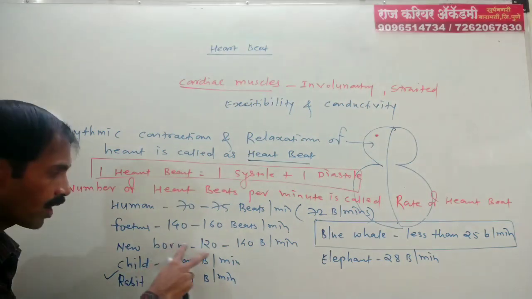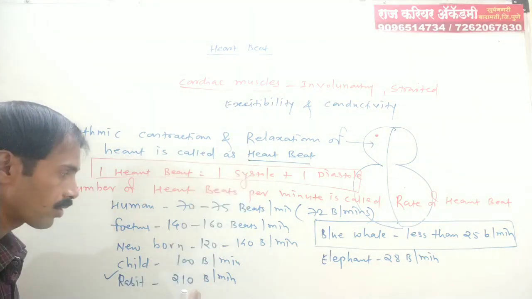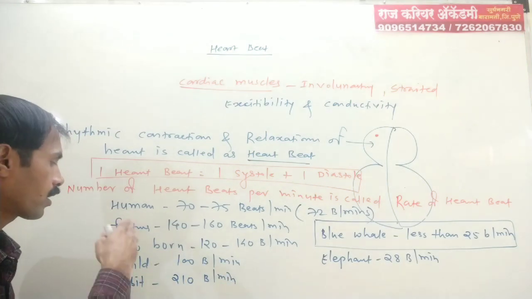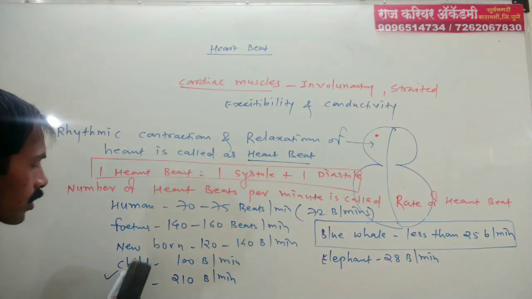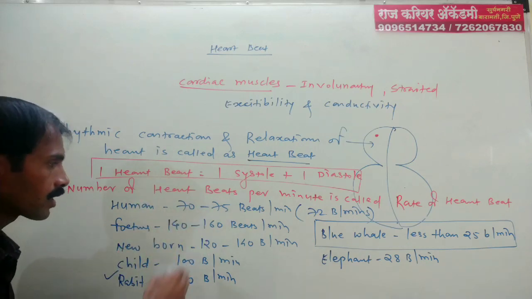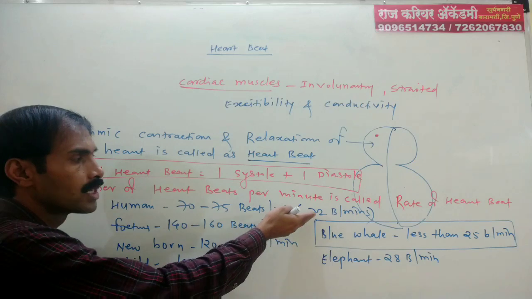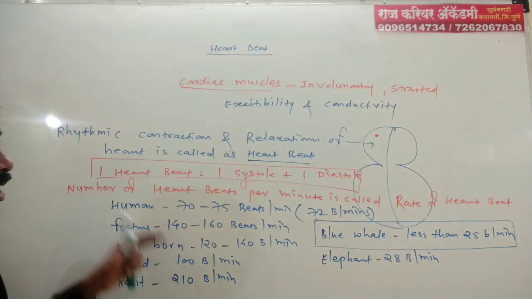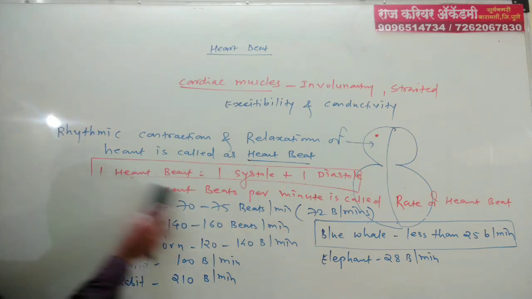In a newborn baby it decreases to 120 to 140. In the child stage it is 100 beats per minute. And from child to adult stage the rate decreases again, to an average of 72 beats per minute. This is the statistic of heartbeat.